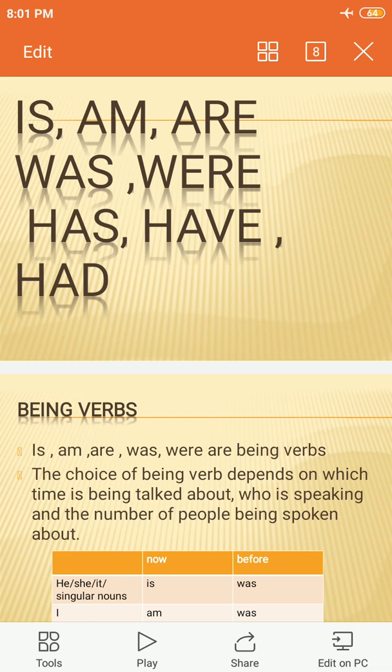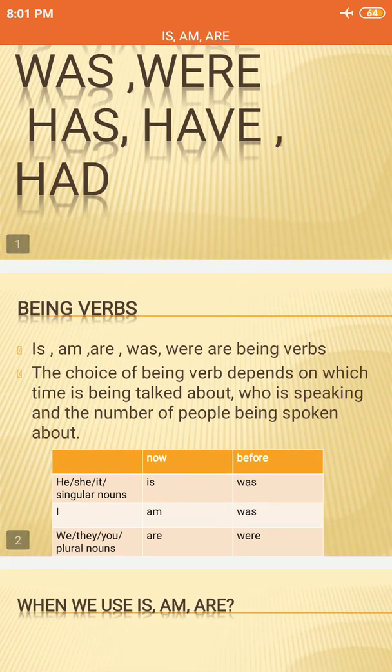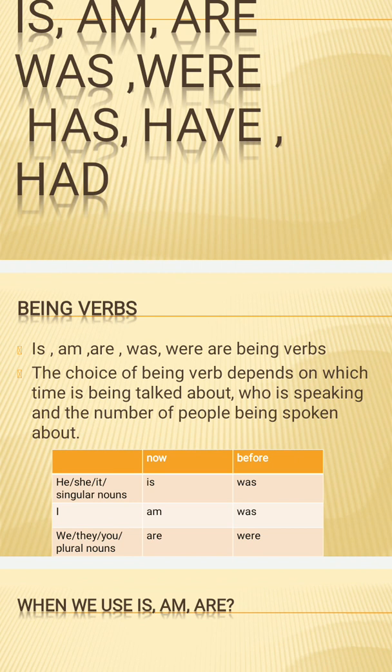So, first of all, the verbs is, am, are, was, and were are helping verbs, also known as the being verbs. The choice of a being verb depends upon which time is being talked about, who is speaking, and the number of people being spoken about. Which verb will be used depends upon whether we are talking about the present or the past.